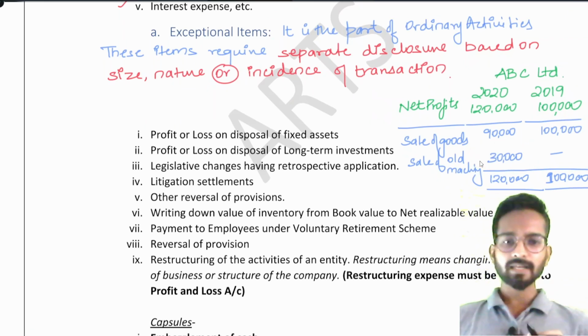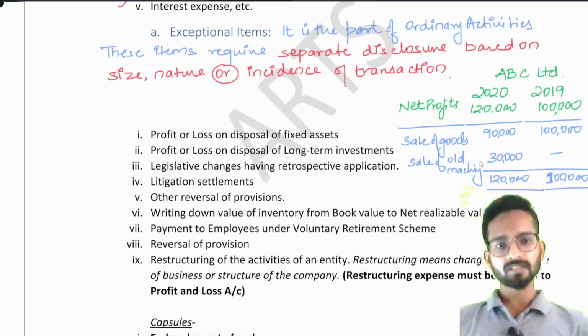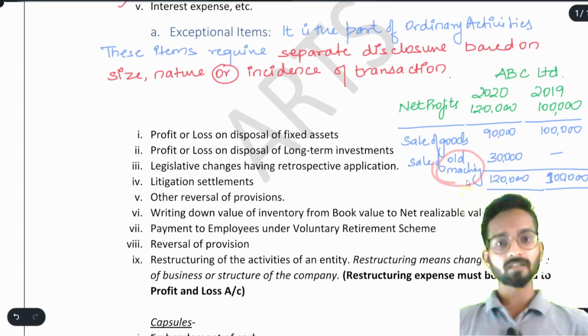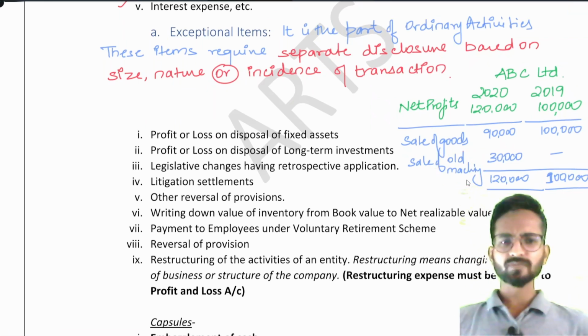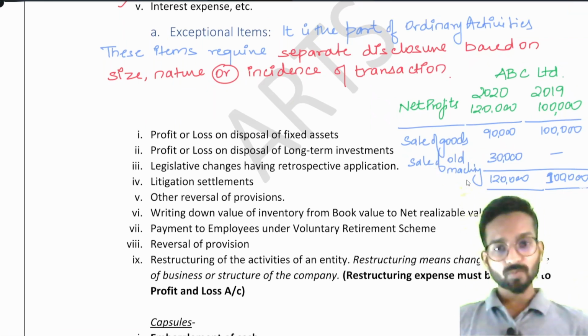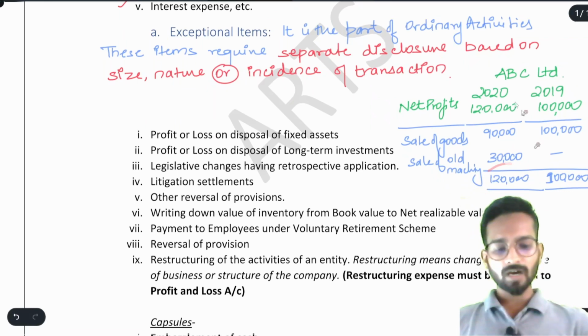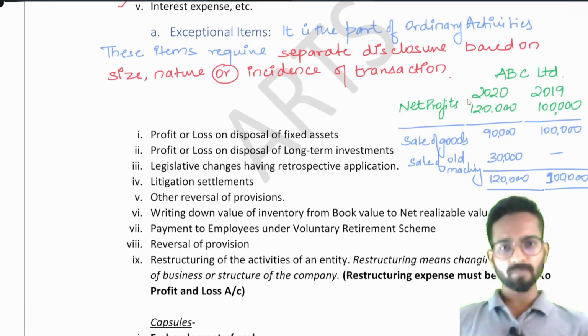But sir, then why is my chartered accountant not considering this 30,000 as profit? Because he knows that the company will not be selling old machinery every year. This might happen in 3 years, 4 years or 5 years. That is why it is said to be an exceptional item. That is why it requires a separate disclosure, because the investors must know how they are earning this profit, how a company is having this 20% growth in a year, what is the reason behind it.